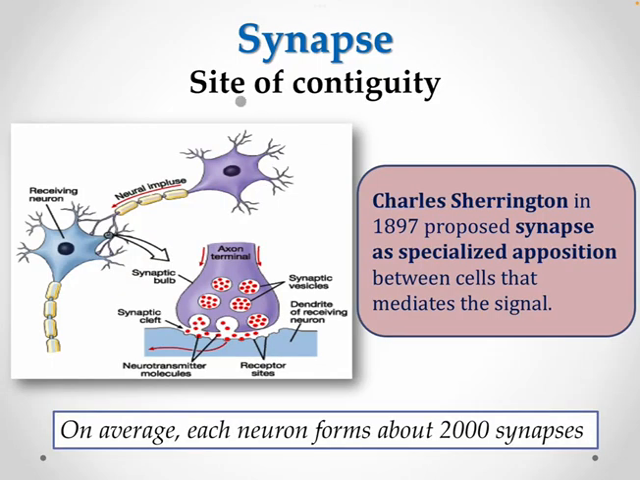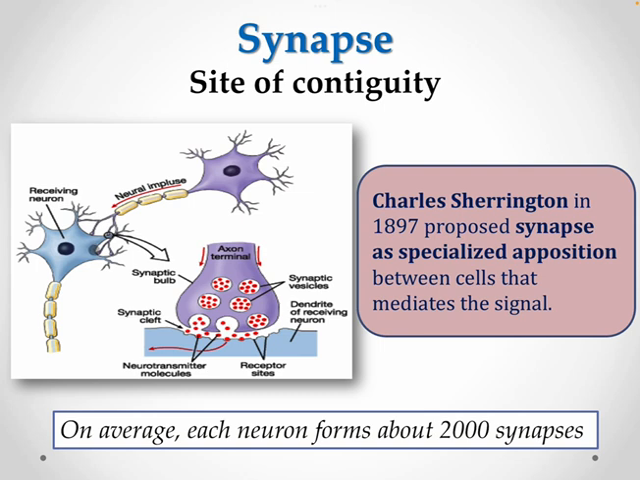Synapse. It's a site of contiguity. Charles Sherrington in 1897 proposed synapse as a specialized apposition between cells that mediates the signal. As defined earlier, a synapse is an anatomically specialized junction between two neurons at which electrical activity in a presynaptic neuron influences the electrical activity of a